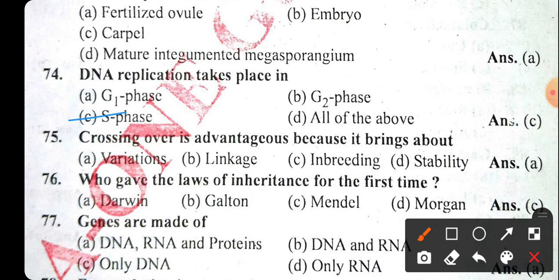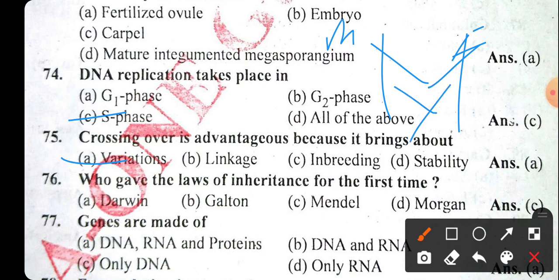Okay. Crossing over is advantageous because it brings about variations, because crossing over involves two parents, the male parent and the female parent, and both parents contribute different types of gametes, that is inheritance, so variations take place.